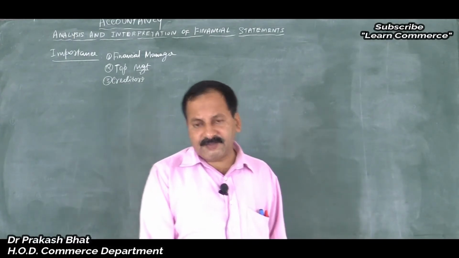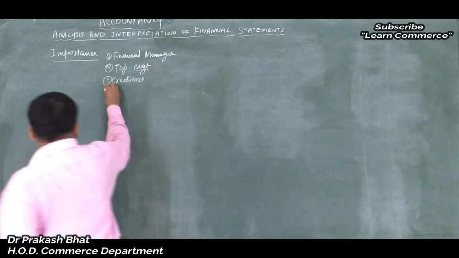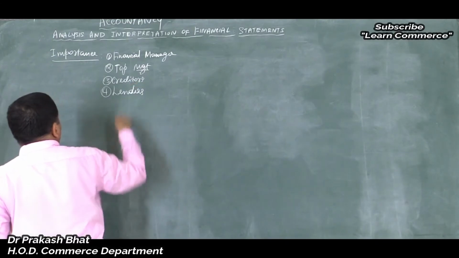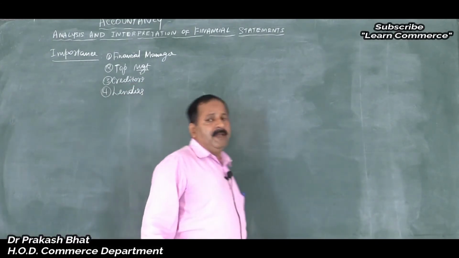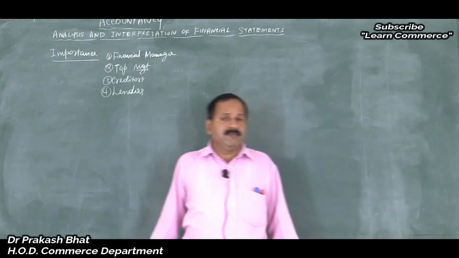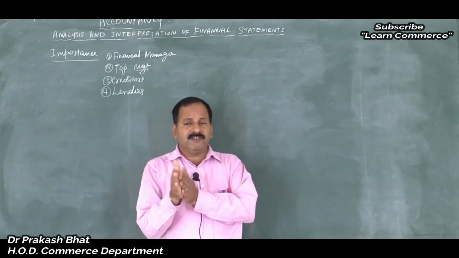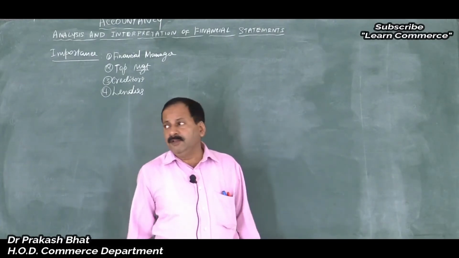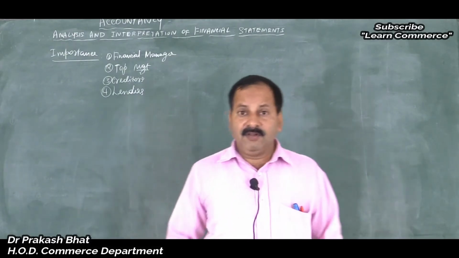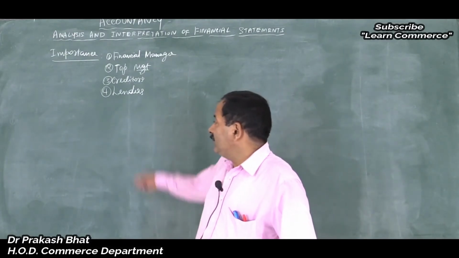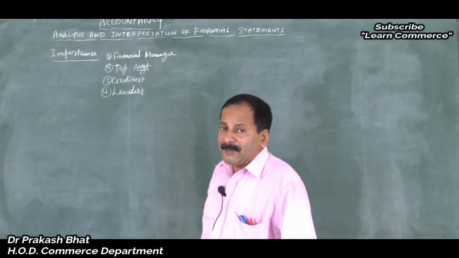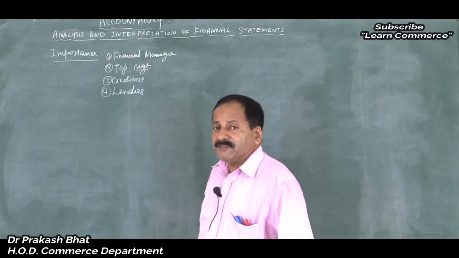Third one is lenders. As I already told you, lenders are the people who provide loans to the business organization, maybe the debenture holders. Long-term borrowings the organization will do. The business organization will borrow long-term loans in the form of debentures, isn't it? Or maybe long-term loans from other financial institutions. This amount will be given by the lenders by seeing the repaying capacity or the profitability of the business.